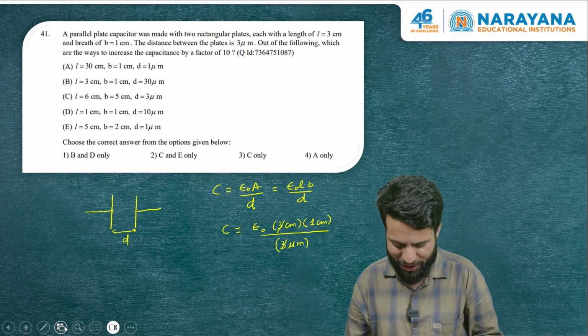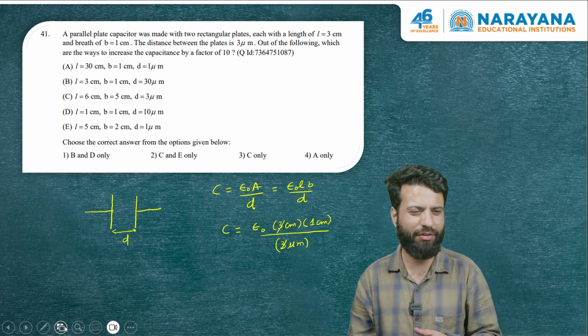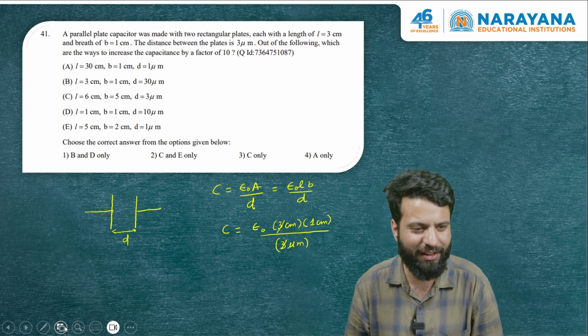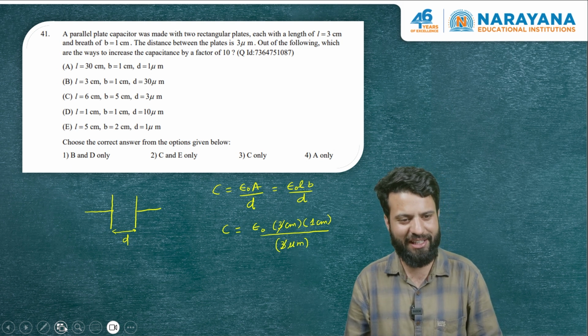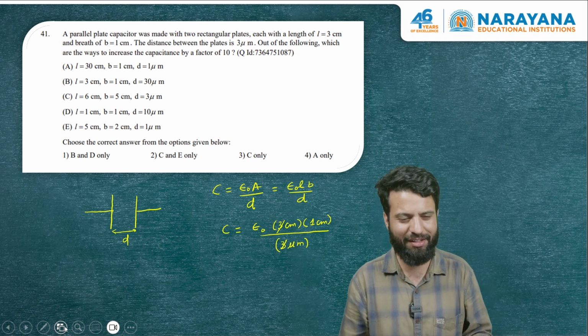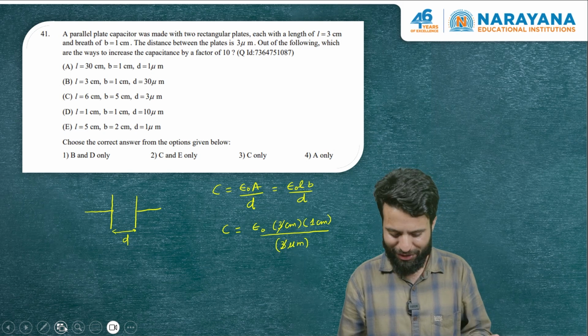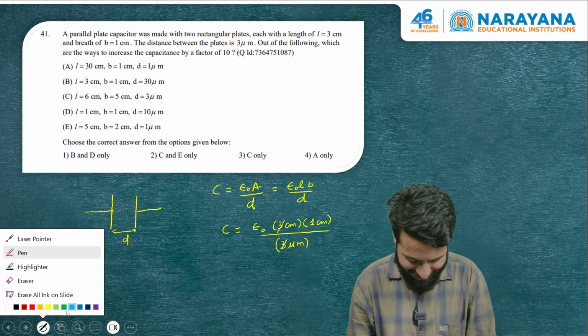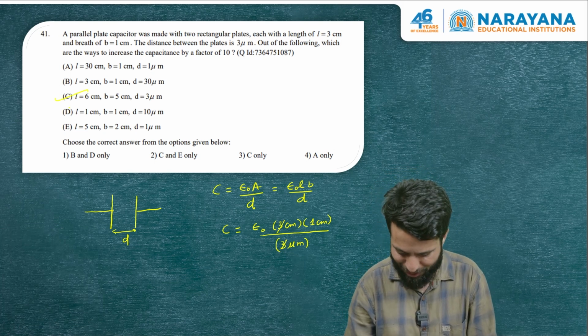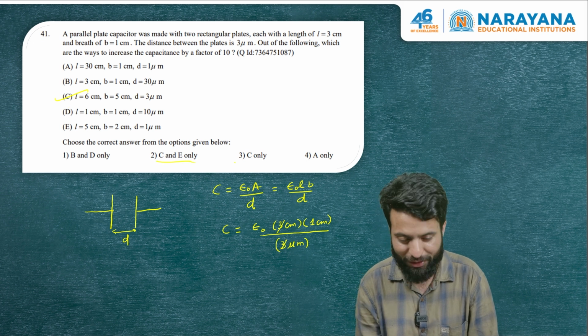So we can check option maybe B. Similarly, you can check C. If you look at C carefully, L is 6, B is 5 and D is 3. 6 into 5 is 30. 30 divided by 3 is 10. So you can see that in option C, capacitance does increase by a factor of 10. So I think we have to check between the other options.